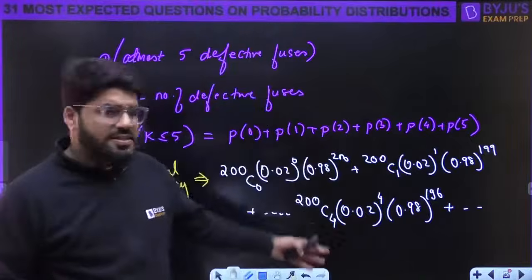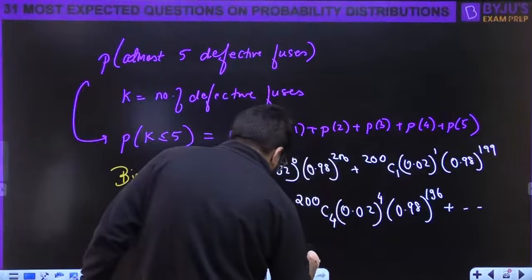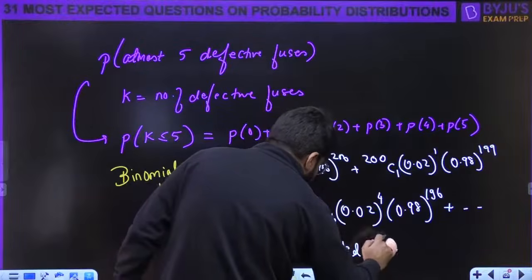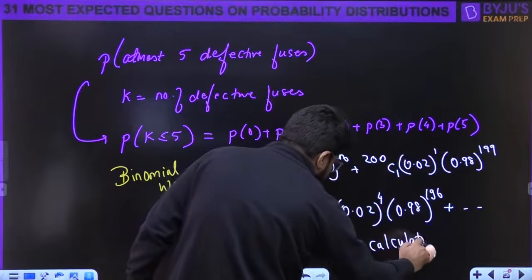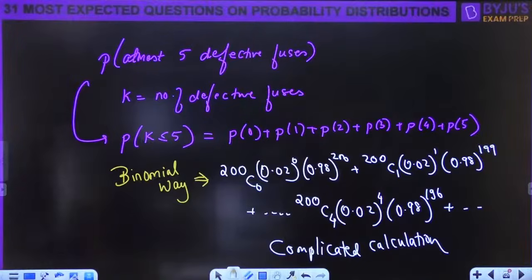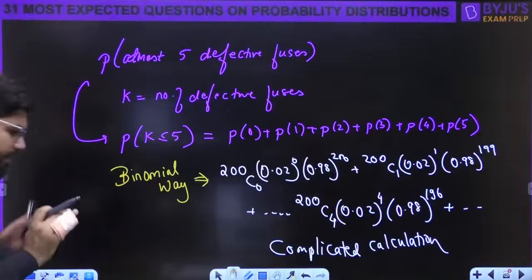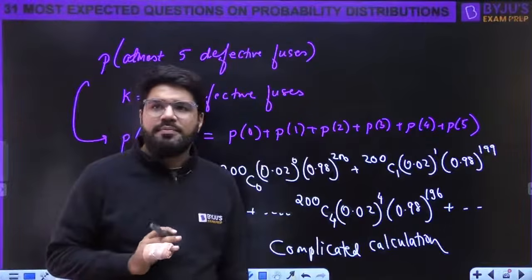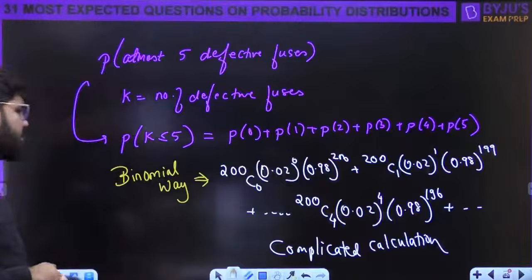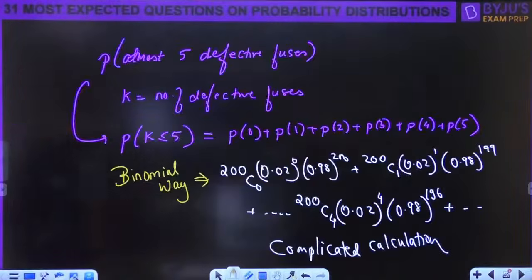Okay, so this is how a complicated calculation evolves here if you do it the binomial way. Done? Let's move ahead then. This is a complicated calculation. And if I do it the Poisson way,